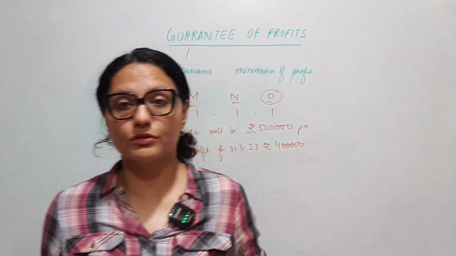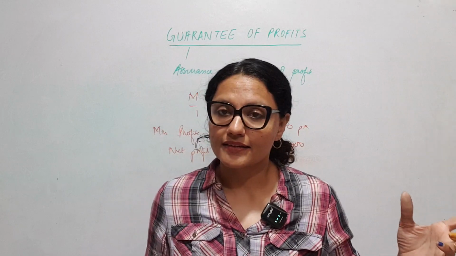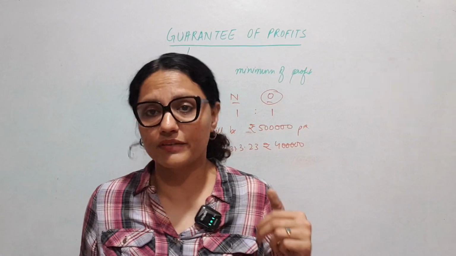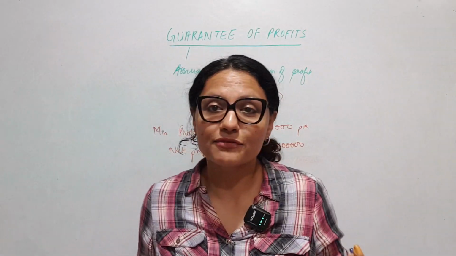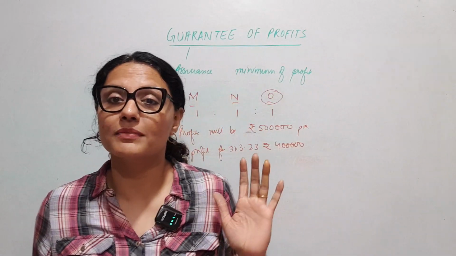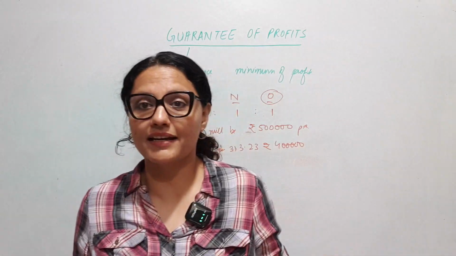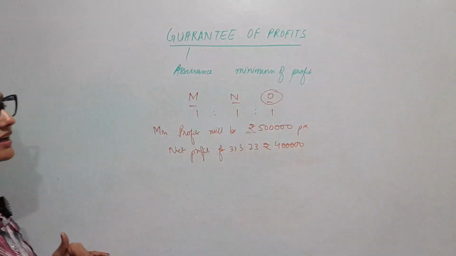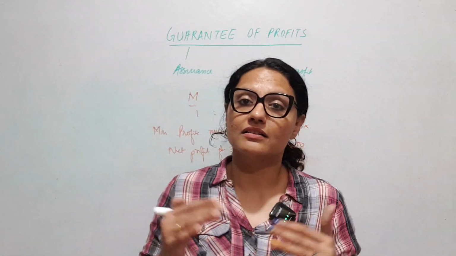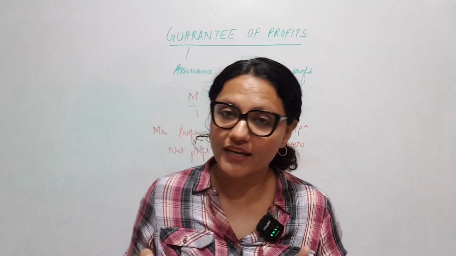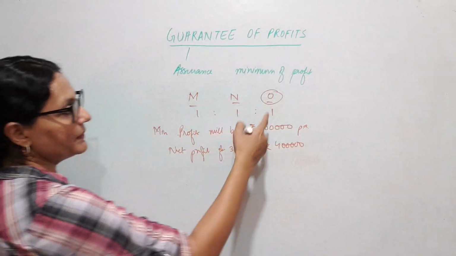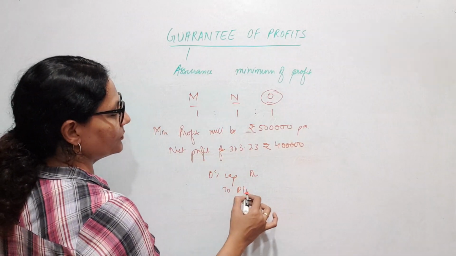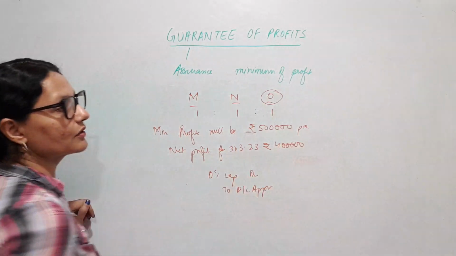So what will happen now? How do we do this? O has said that I will ensure at least 5 lakhs, and there is a shortfall, a deficiency of 1 lakh. So he will have to bring this in from his own pocket because he has guaranteed the other partners, right? So O will have to make good the deficiency here. How do we do this? We will have to debit O's capital account and bring it to the profit and loss appropriation account.